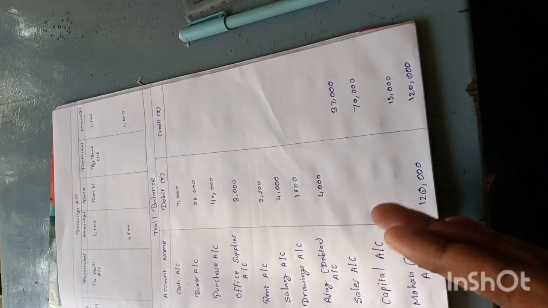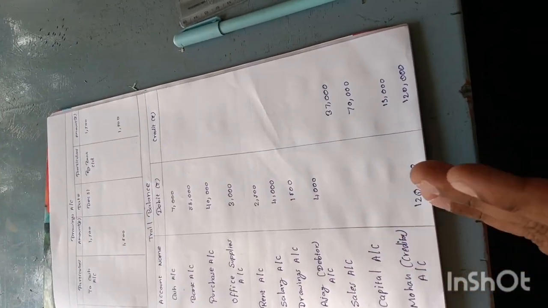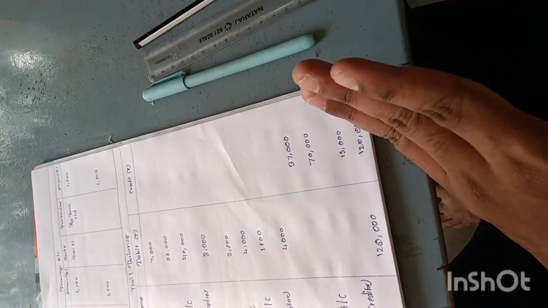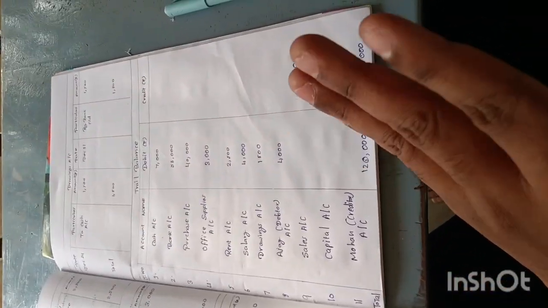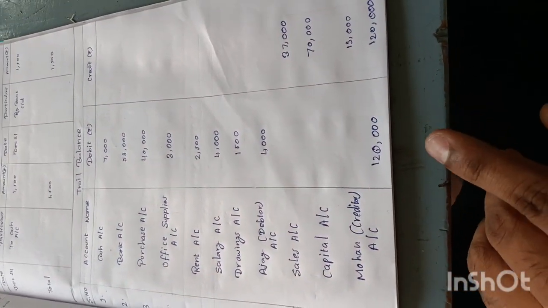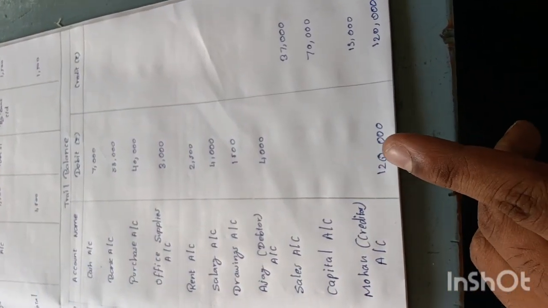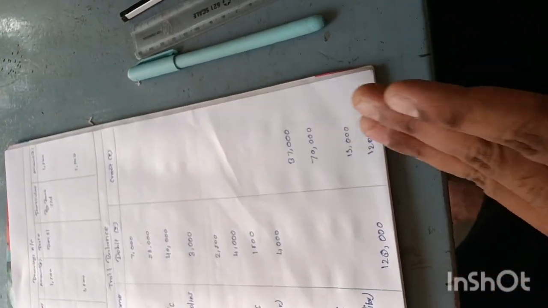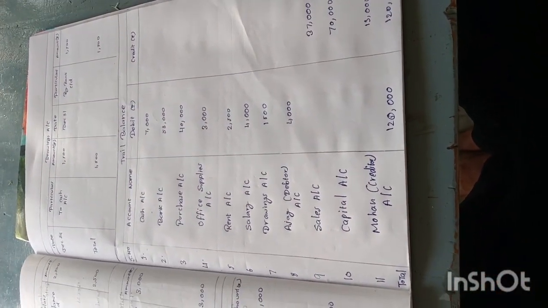So when we sum everything, we should get equal debit and credit. Otherwise, it will not be balanced. Okay, here you see we add both of these, we get 1,20,000. Here also, on the credit side, we are getting 1,20,000. This is the trial balance. Thank you very much.